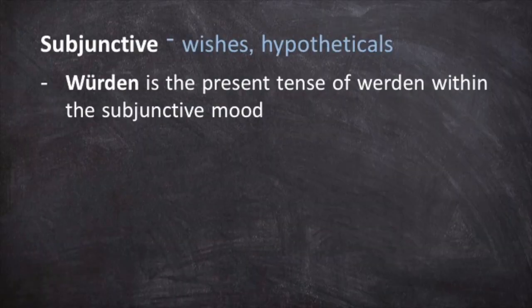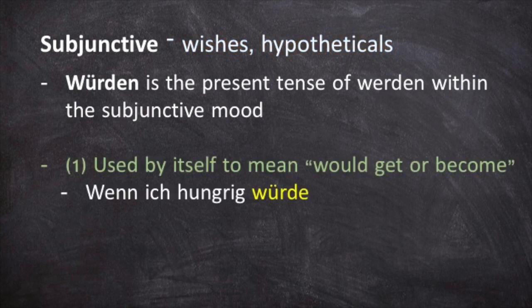The subjunctive mood is used to express wishes and hypothetical statements, or describe contrary to fact situations. Würde is then the present tense of werden in the subjunctive mood, and can be used in two ways. One, you can use it by itself to mean would get or become, like in the sentence, wenn ich hungrig würde, if I were to get hungry.